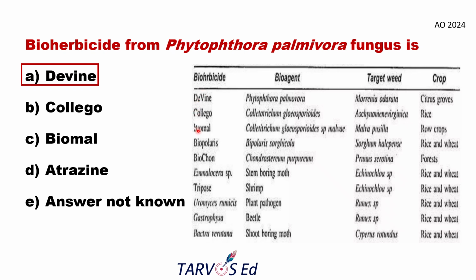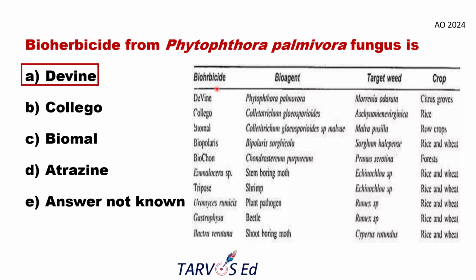Likewise, Collego you must also know: Colletotrichum gloeosporioides, on the crop rice, for the target weed Aeschynomene virginica. Likewise, BioMal, also Colletotrichum gloeosporioides, formae speciales malvae. That's why BioMal. The target crop will be row crops, targeting Malva pusilla. That's why Mal. Here also malvae, so you can relate with Mal. Malva pusilla, malvae, and BioMal.